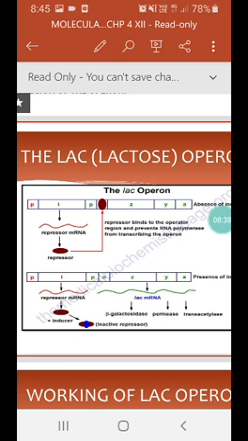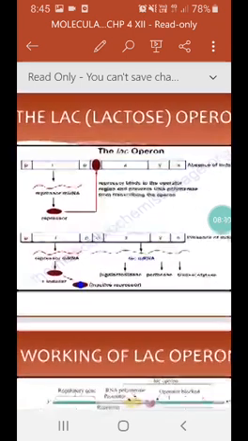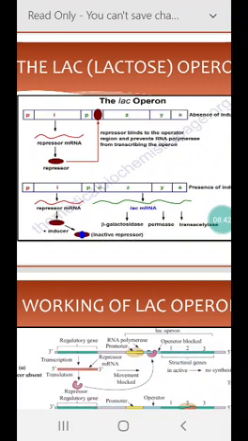In this figure you can see that all three structural genes are transcribed in the second case. All three enzymes, beta galactosidase, permease and transacetylase, are produced in the presence of the inducer, so lactose is acting as an inducer.